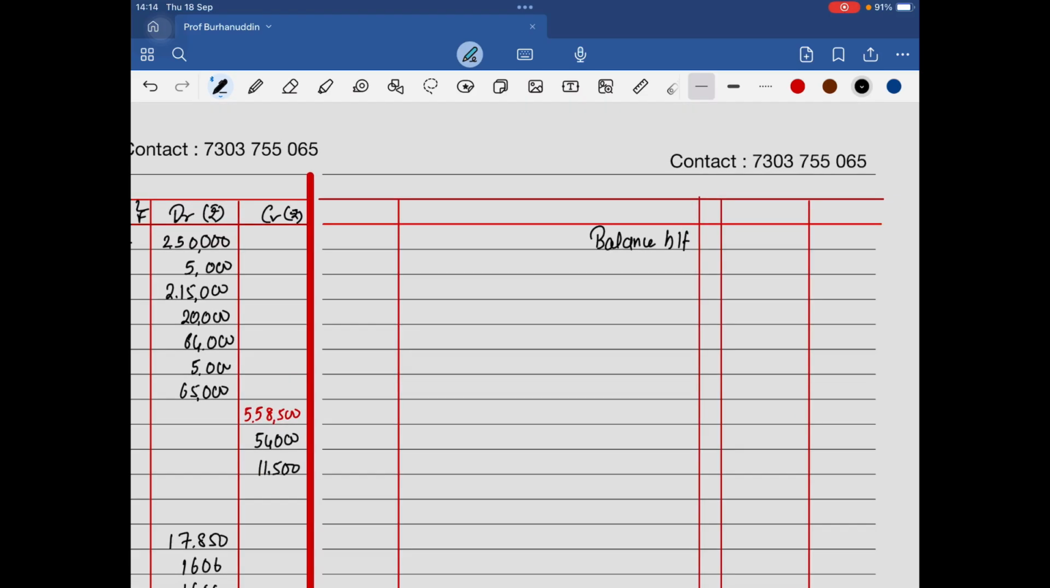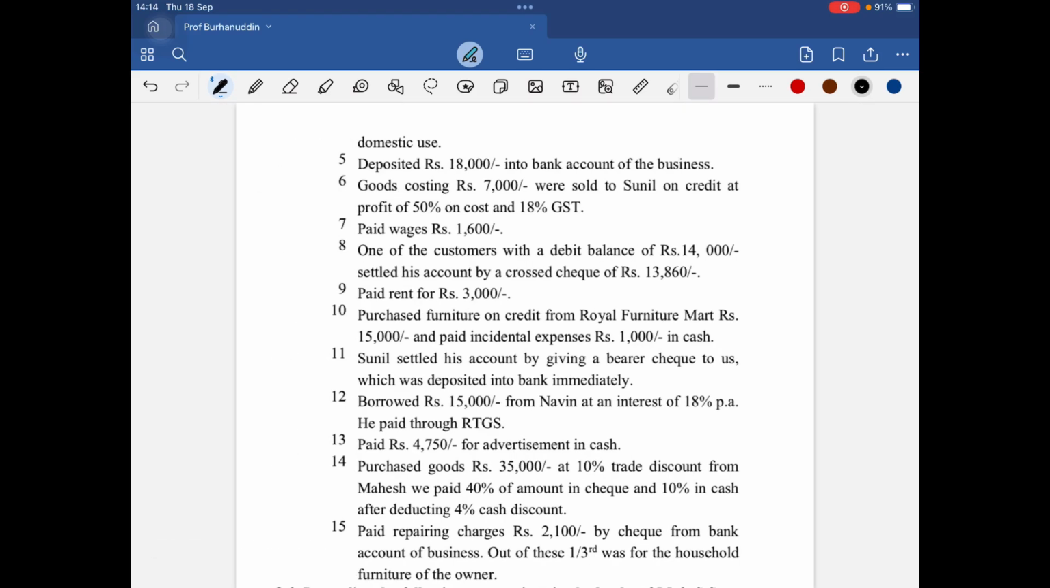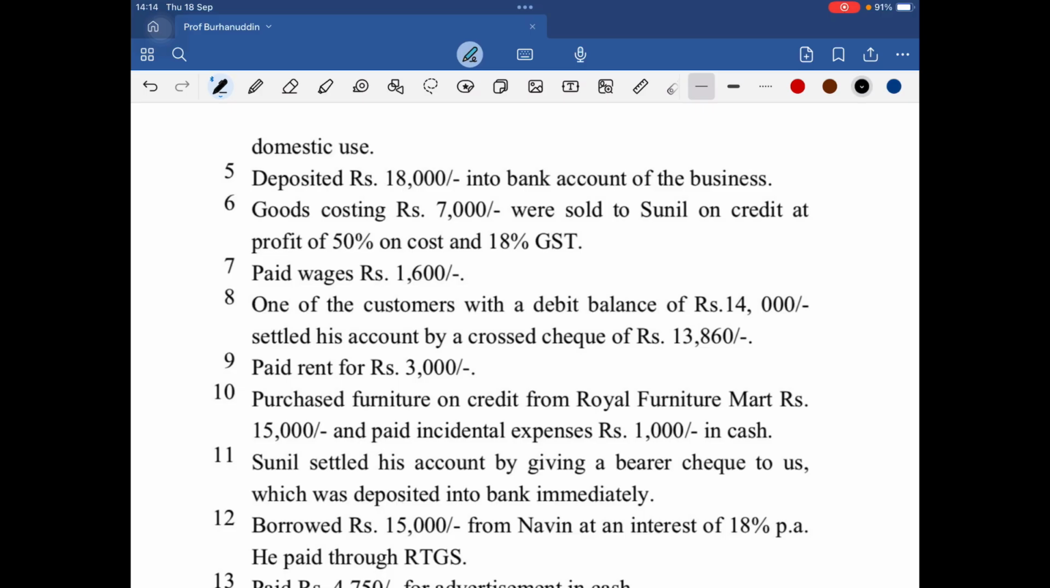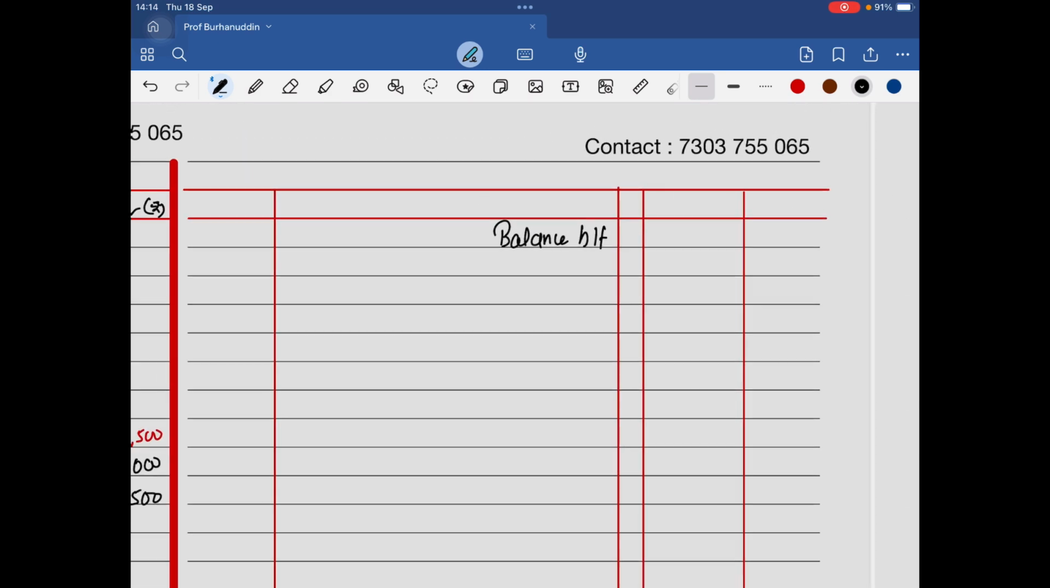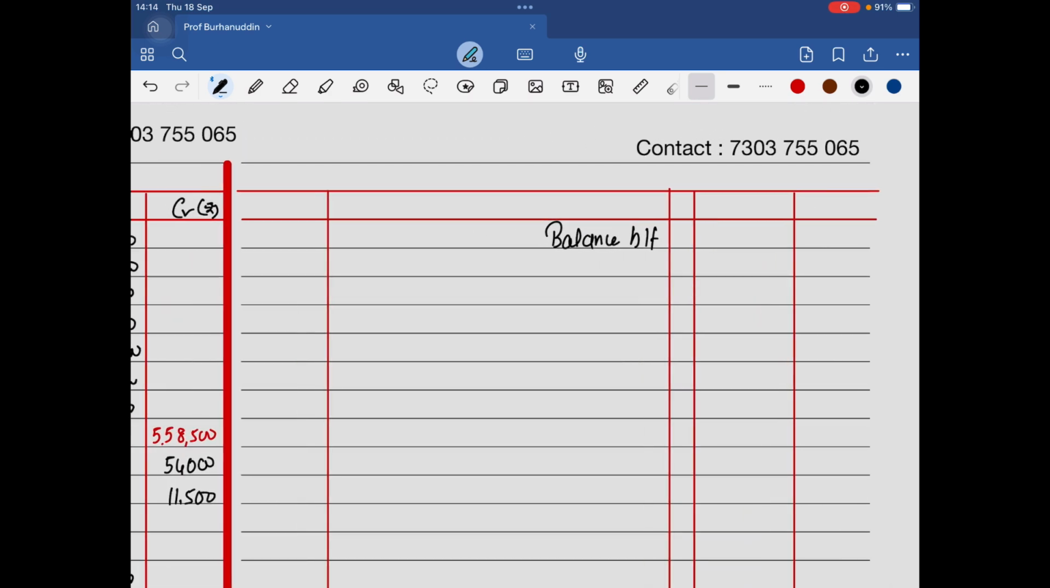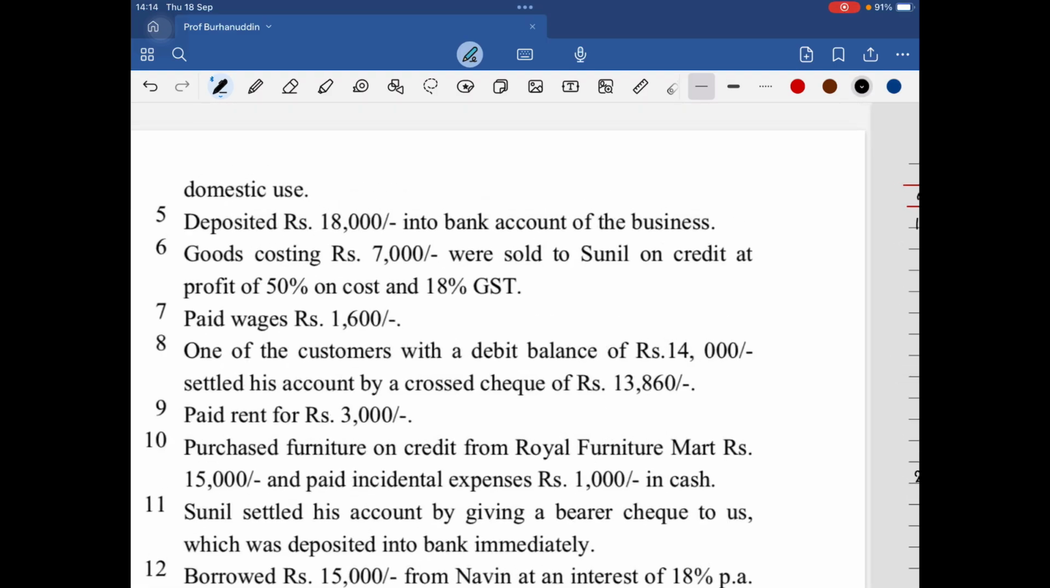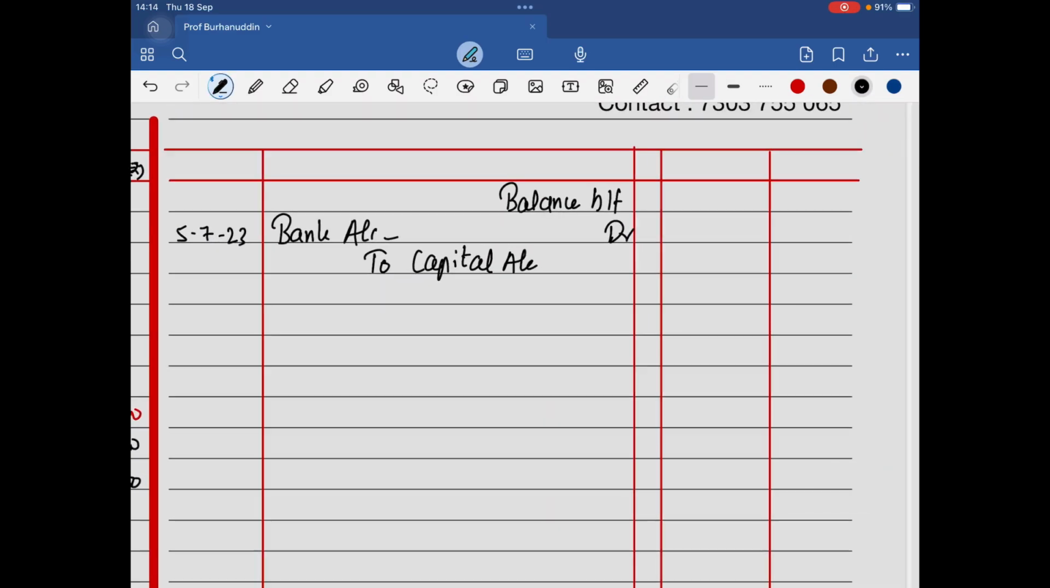Okay, now the next transaction, transaction number 5: deposited 18,000 into the bank of the business. So it is just your additional amount in the business. That's a capital account, right? Cash account, sir, what are you doing? No. Whenever you deposit the money in the bank, the bank is the receiver, debit the receiver. So bank account debit to capital account. Why capital? Because it is in the business account.